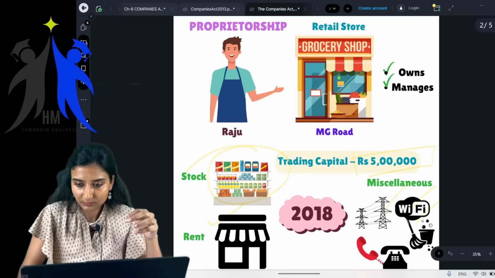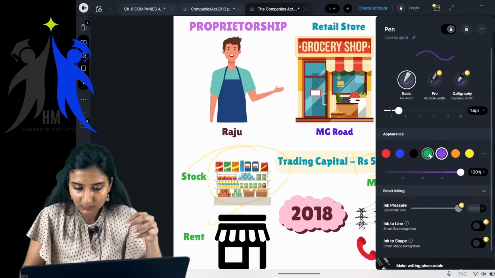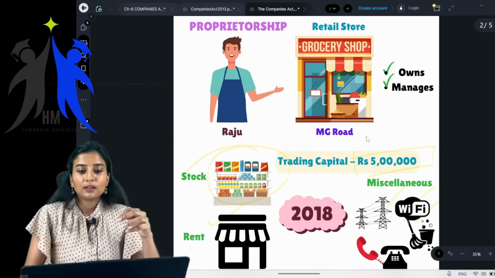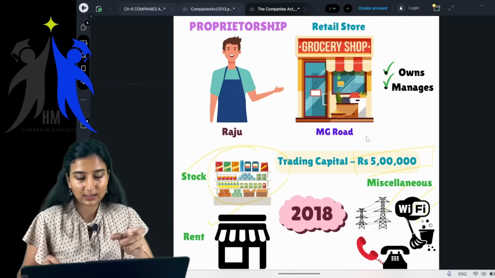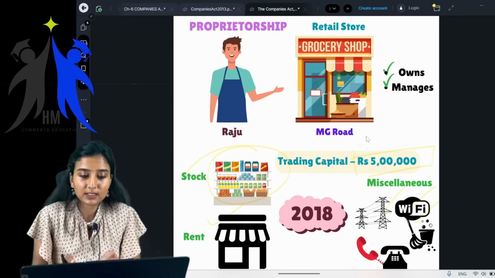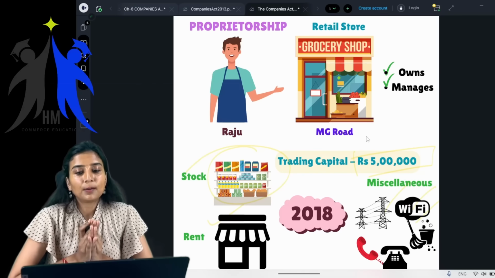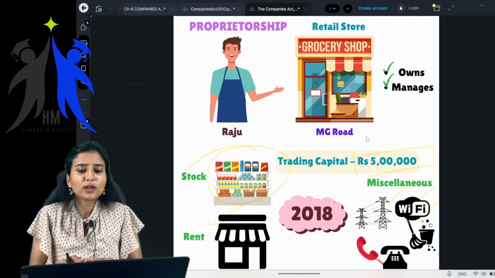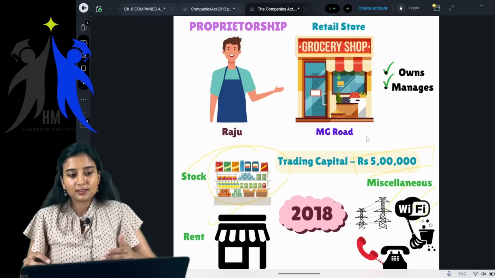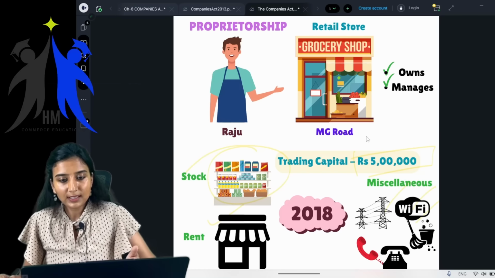Getting it? Yes, what was I telling you? With the capital you had, say 5 lakhs, you invested in this particular business. Now what are you doing? You are only owning the business. You are only managing the business. Obviously, you're owning your grocery shop, and you are only managing.